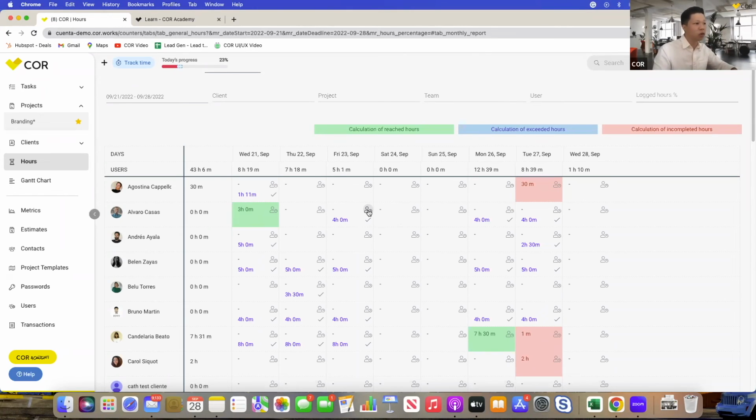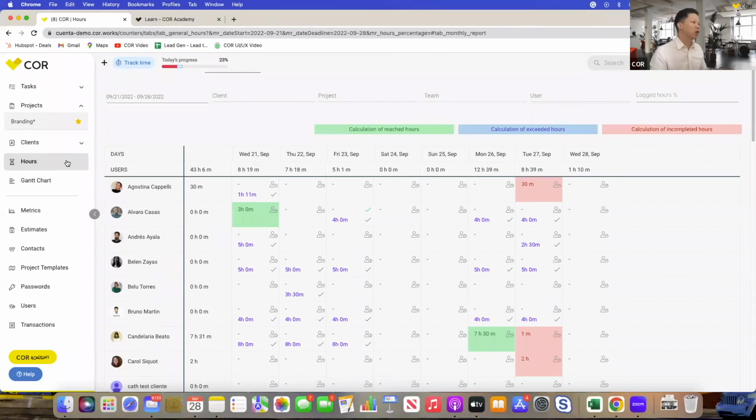And let's say the platform is recommending 4 hours, but I want Alvaro to log his own time, right? You can just click the request review button, and it'll send a notification to Alvaro to log his time for this particular day. So it helps people to be more reliable and more accountable for their own time. Just send them a little nudge and a reminder to track their time for the day.